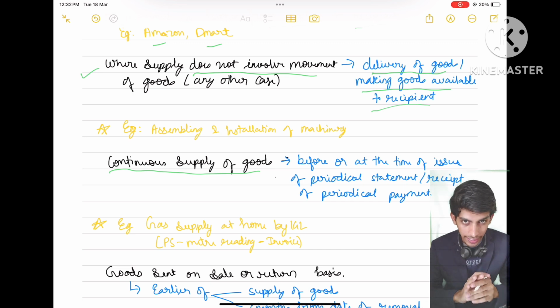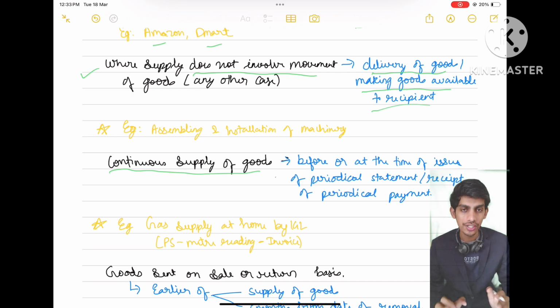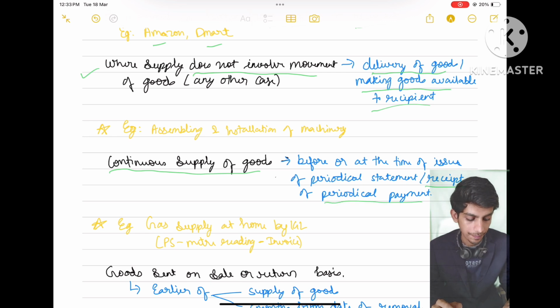So in case of continuous supply of goods, the time limit to issue invoices is before or at the time of issue of periodical statement or receipt of periodical payment. So whenever the periodical statement is issued, before or at the time of issuing the statement, or if no statement is issued but payment is made by the recipient, then before receipt of such periodical payment.